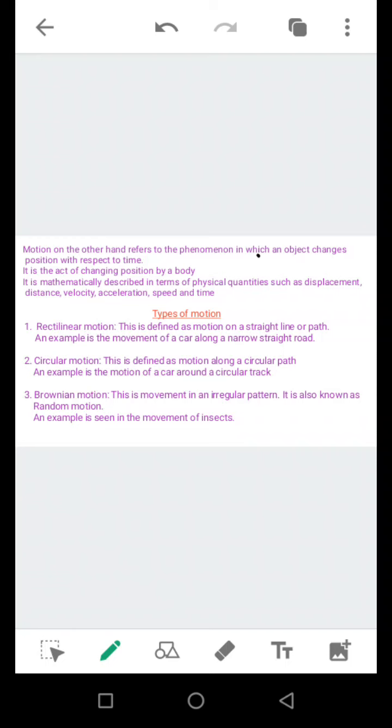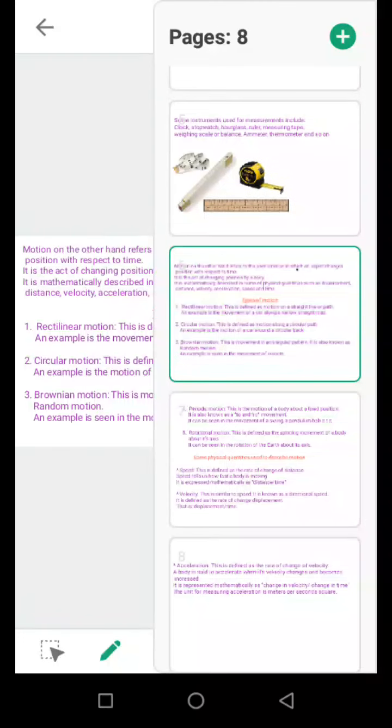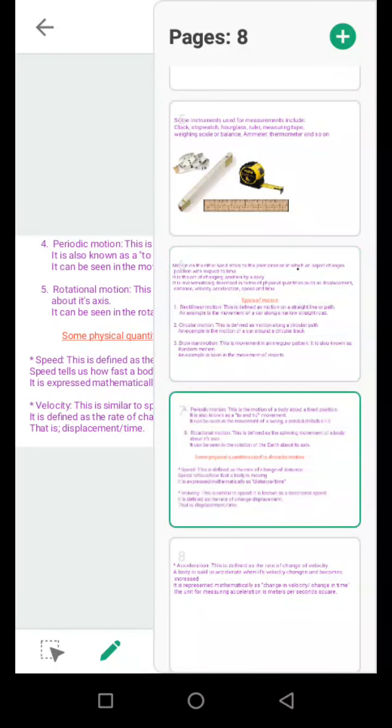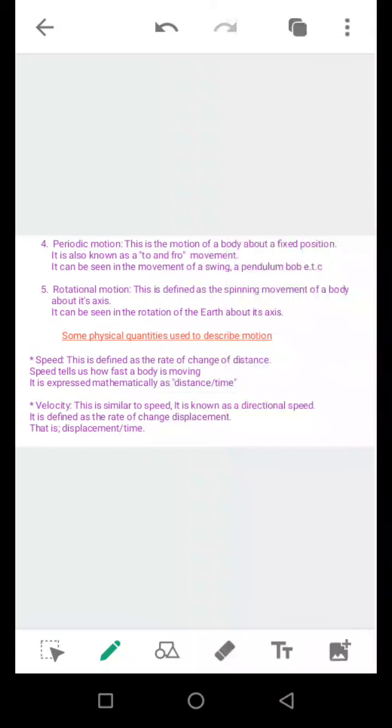Next is the Brownian motion. This motion is also known as a random motion. It is a motion in an irregular manner, in an irregular pattern. There is no clearly defined way in which you are walking or moving. You're just moving anyhow. That is your Brownian motion. We proceed. The next type of motion is the periodic motion.